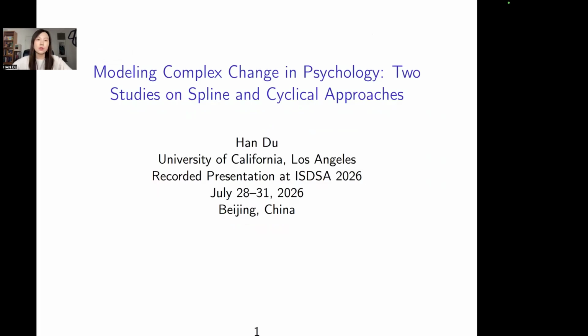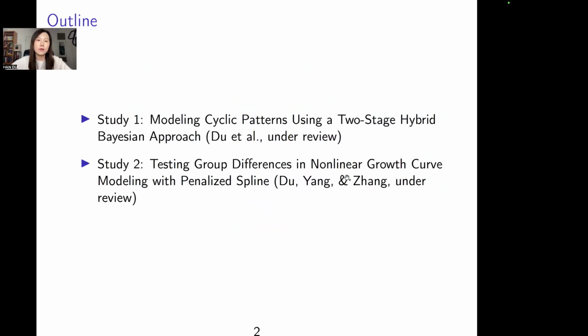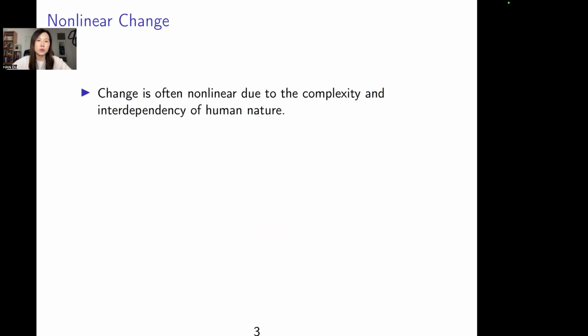Today I'll talk about two studies in modeling complex change in psychology. In the first study, I will use a two-stage hybrid Bayesian approach to handle cyclic data. In the second study, we'll talk about parallelized spline, which can handle more general nonlinear growth curve models.